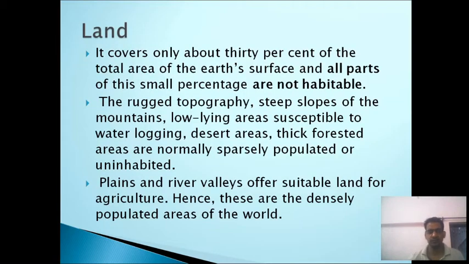First is land. As we know, land covers only about 30% of the total area of the earth, and all of this small percentage is not habitable, because some areas are densely populated and some areas are sparsely populated. The rugged topography, steep slopes of the mountains, low-lying areas which are prone to waterlogging, deserts, and thick forested areas are normally sparsely populated or uninhabited. On the other hand, plains and river valleys offer suitable land for agriculture. So these are the densely populated areas of the world.